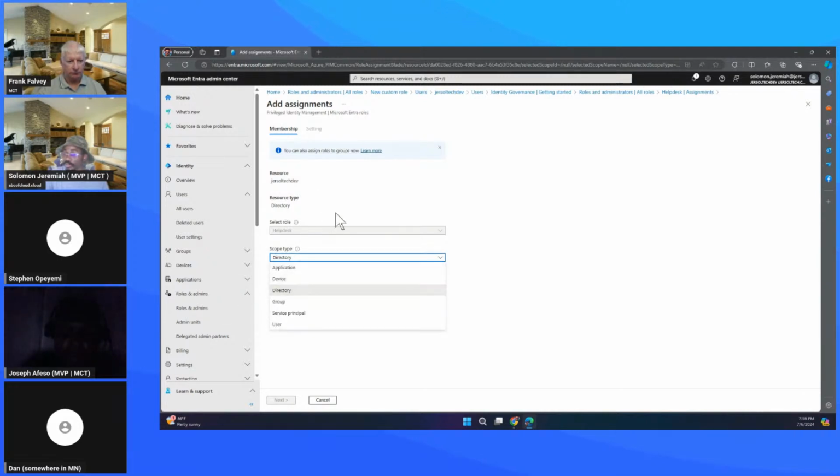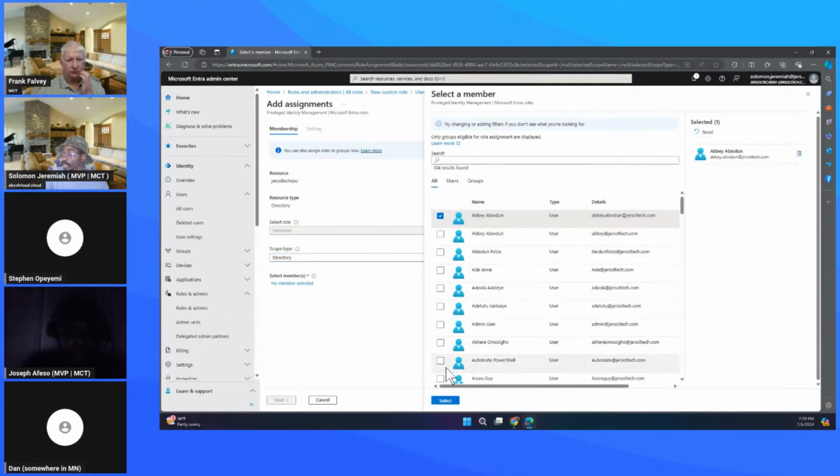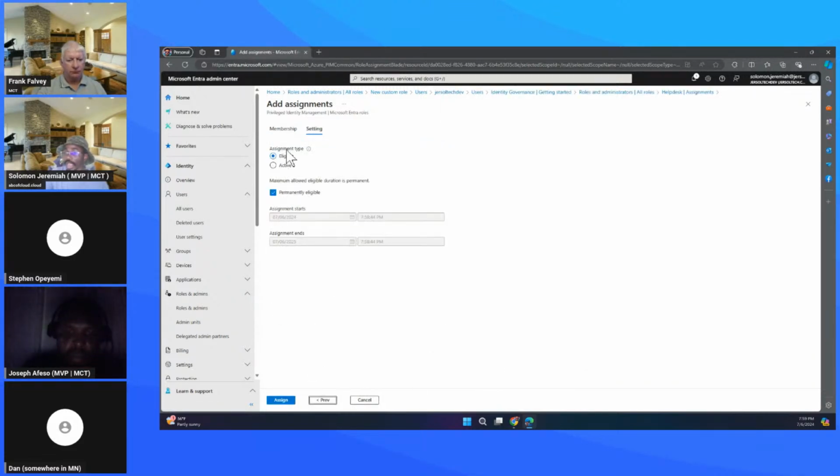We can choose to select the scope, and then we can select a member, and I can just select one of the members I have here, and I can go next, and I have the option to choose if I want this role to be eligible. That means this role is actually assigned to this user, but this user needs to take action to activate this particular role.